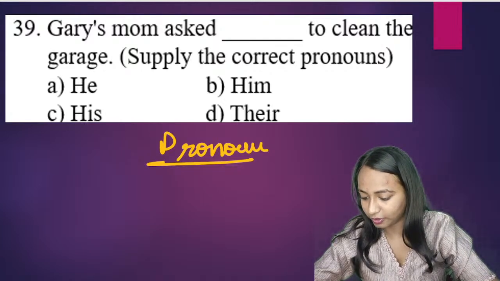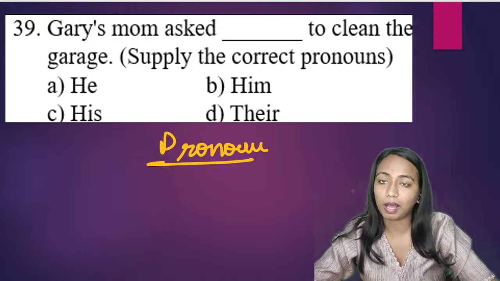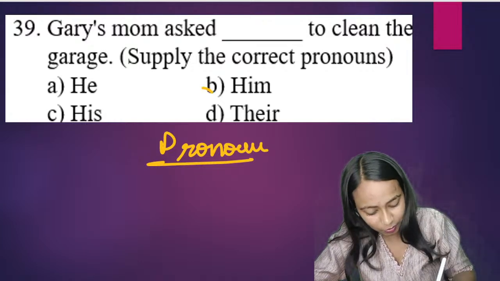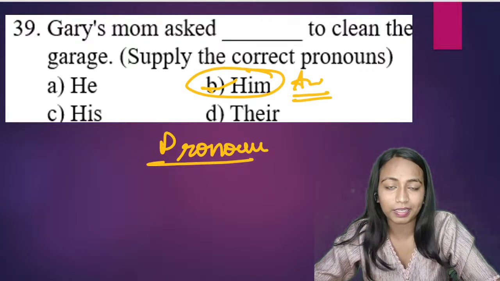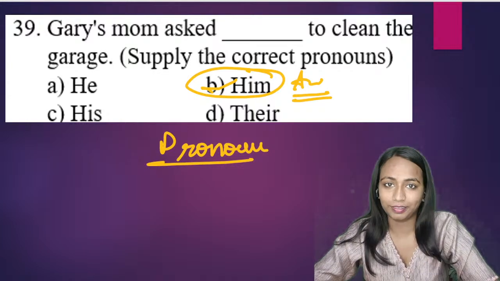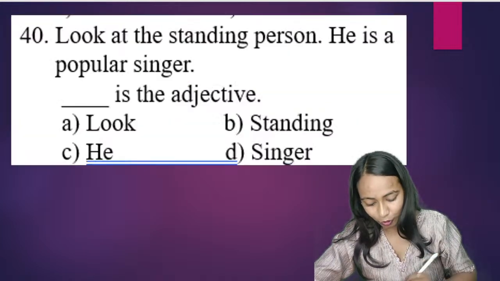Correct. First answer here is given by Darsh. Second we have is Prem, then Shlok, Hemishri. All of you are correct. Gary's mom asked him to clean the garage. क्या correct answer होगा? Option B. Gary's mom asked him to clean the garage. So the correct answer for the question is option B.